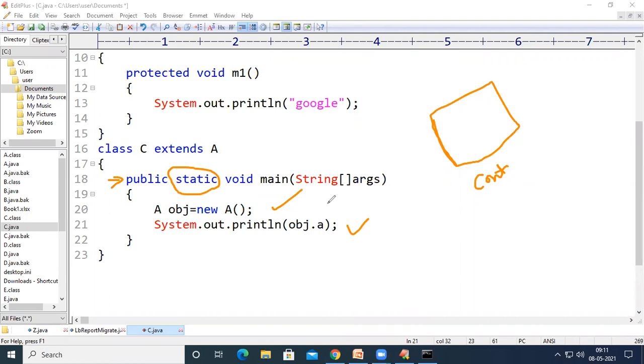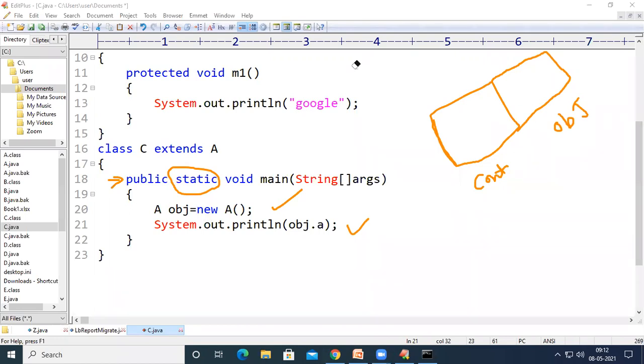Whenever line number 1 starts executing, here what we have done, we have created an object called as obj for class A by using new keyword. Whenever the compiler encounters the new keyword, automatically it creates one more memory, and the name of the memory will be obj, because we have written obj here. So with the name of obj, some amount of memory will be created, right?